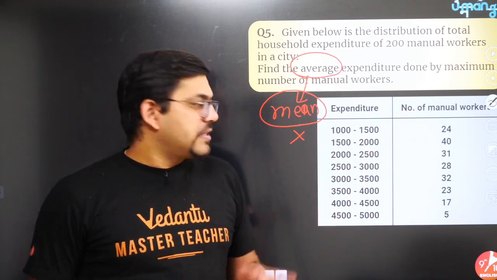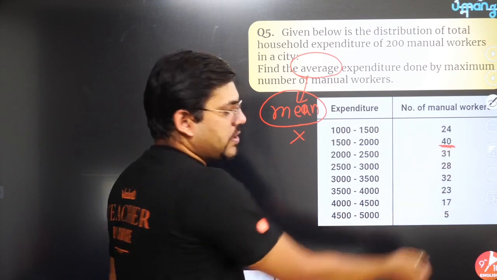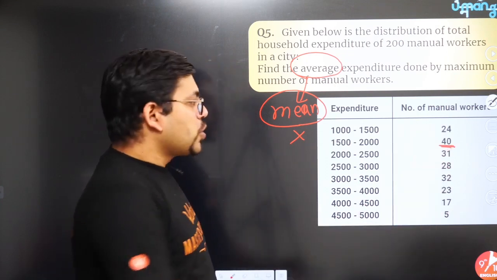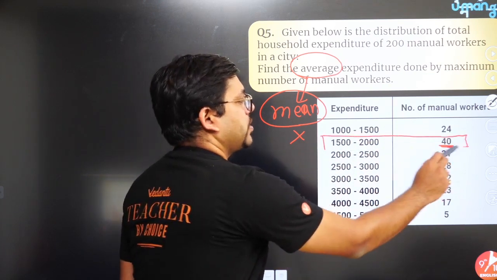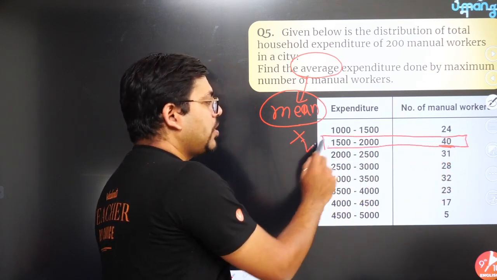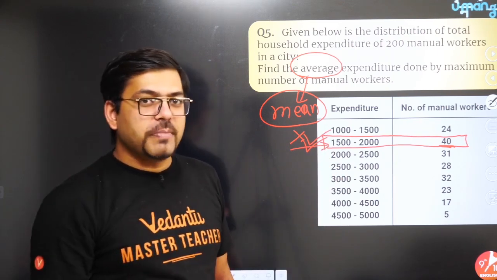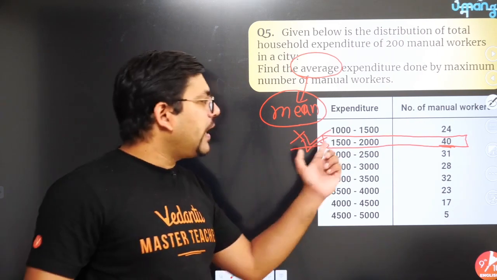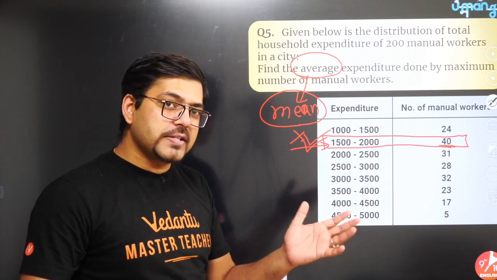Let me give you an example. Here 40 is the maximum frequency in this table, if you are able to see. So 40 workers are earning between 1500 to 2000. So the maximum number of our workers are earning in this bracket. This means that the average should lie somewhere around here. That should be the common sense.